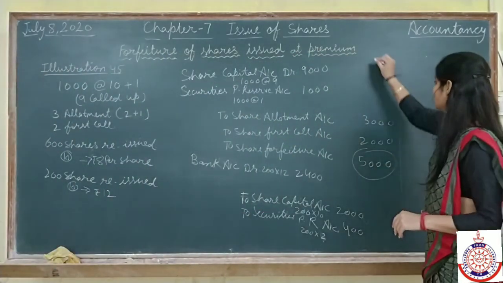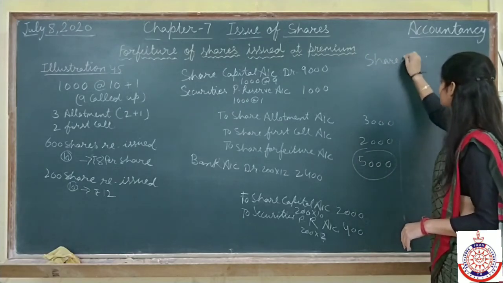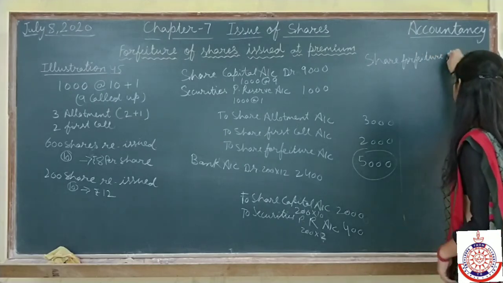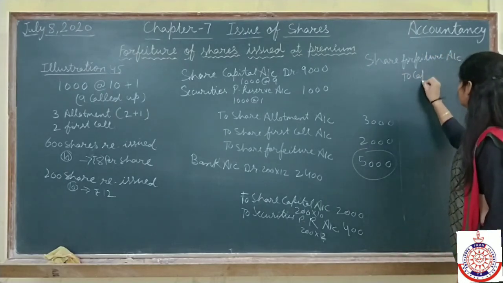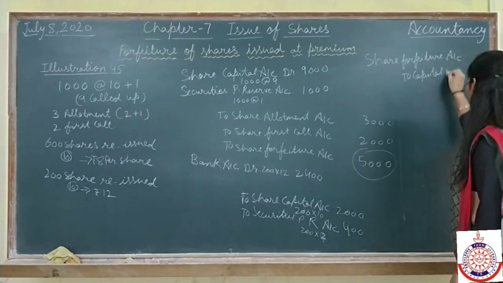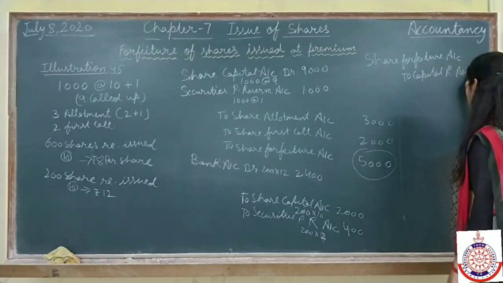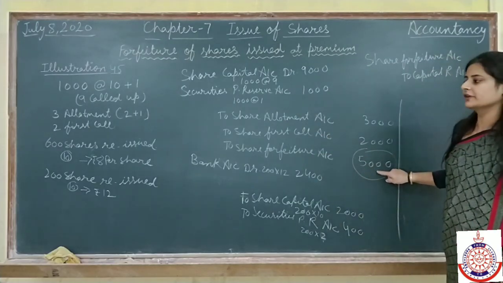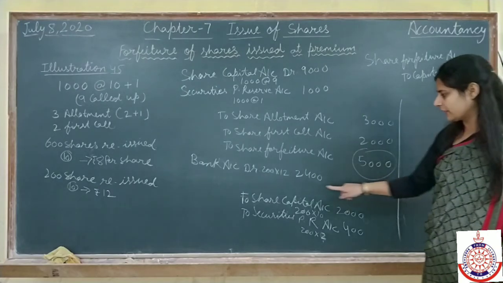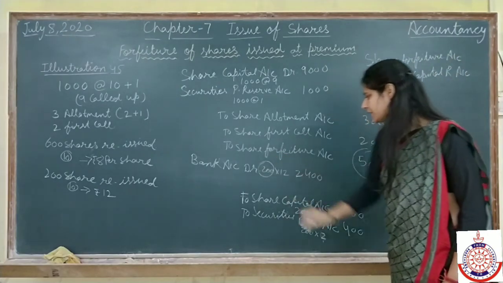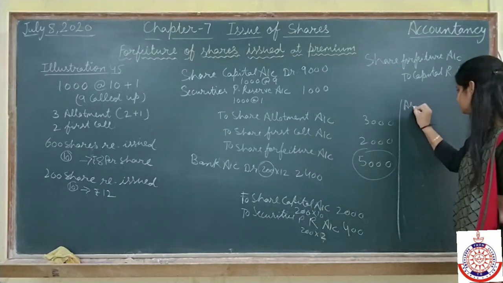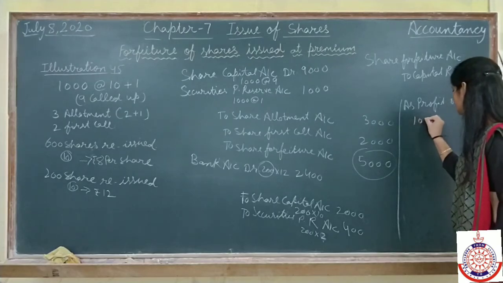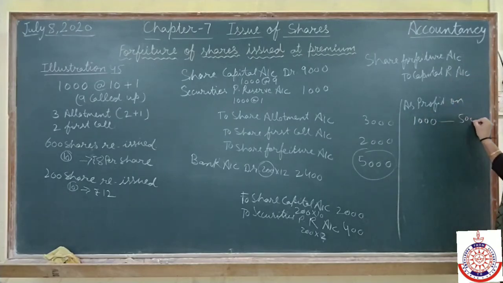Now come to the forfeiture. Now this forfeiture will be transferred to capital reserve. Share forfeiture to capital reserve account. Now again the same process we will follow. This profit is for 1000 shares and I have to calculate profit on 200 shares. Profit on 1000 shares is rupees 5000.